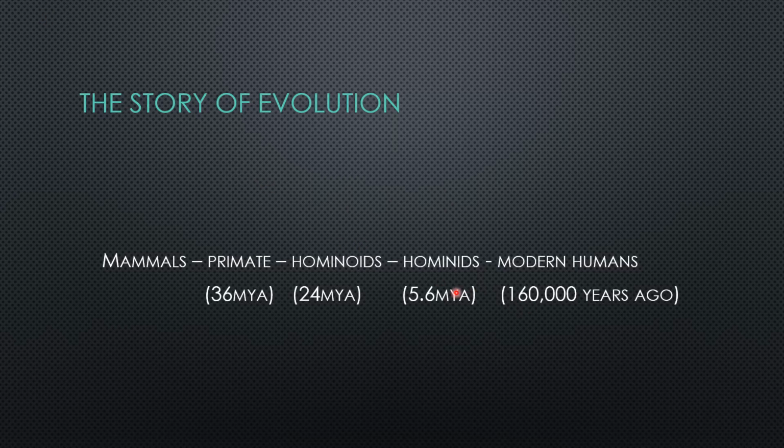So these hominids are further subdivided into two branches. One is the Australopithecus and another one is the Homo, from where the modern human evolves.